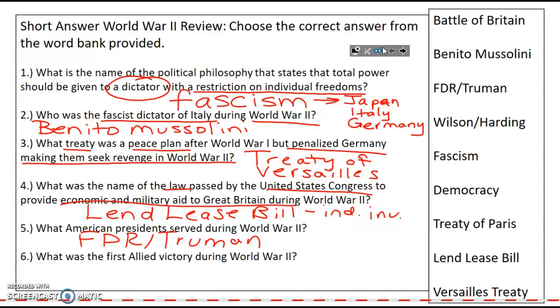Number 6, what was the first Allied victory during World War II? And that was the Battle of Britain. So the British used radar, a new technology, to detect German aircraft and to prevent them from continually performing air raids and bombings. So that was a very important technology used in the early part of the war.